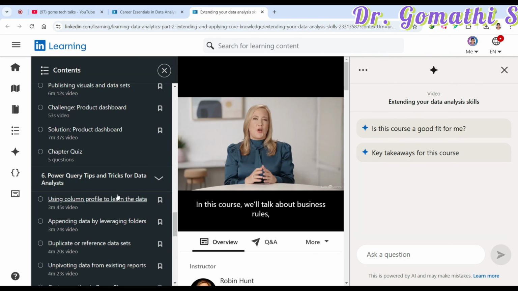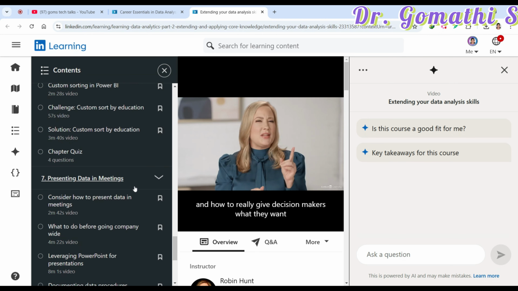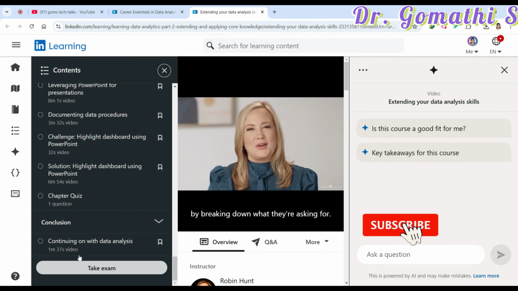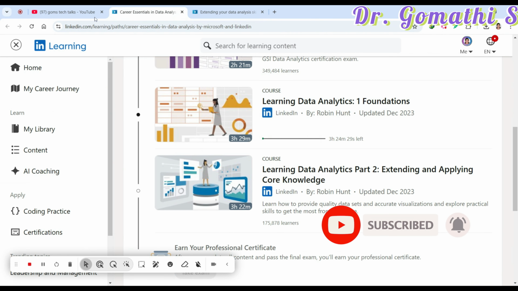Here they have given complete information, and Power Query tips, how to append the data, presenting data in a meeting, and finally you have to take the exam. So this is the complete course here.